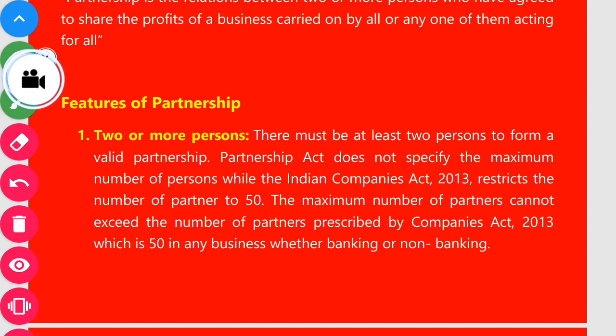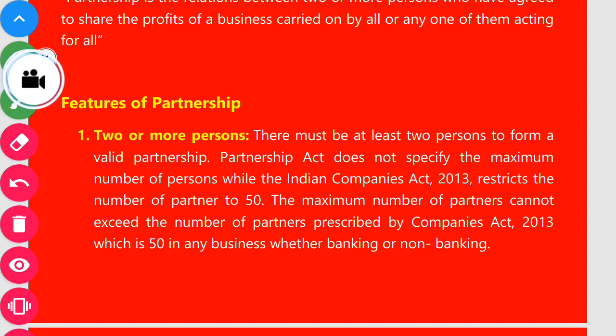Students here sometimes mention the wrong answer, the Indian Partnership Act 1932. The Indian Partnership Act 1932 does not specify the maximum number of partners, while the Indian Companies Act 2013 specifies the maximum number of partners in a firm. Is it clear?